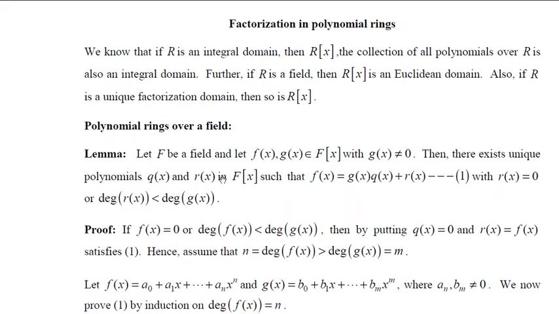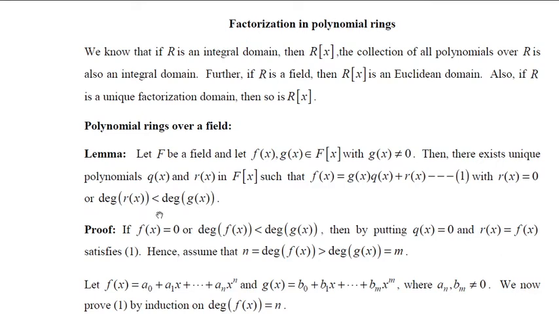Let F be a field, and let f(x) and g(x) be any two polynomials, where g(x) is a non-zero polynomial. Then there exist unique polynomials q(x) and r(x) such that f(x) can be written as g(x) times q(x) plus r(x), where either r(x) is 0 or the degree of r(x) is less than the degree of g(x).